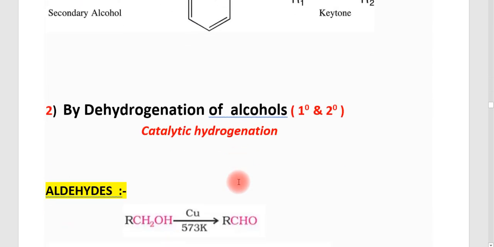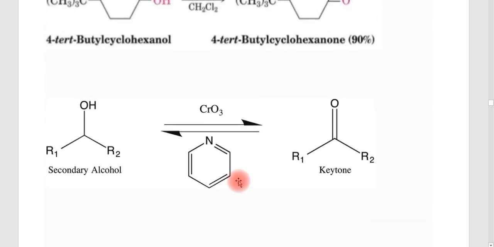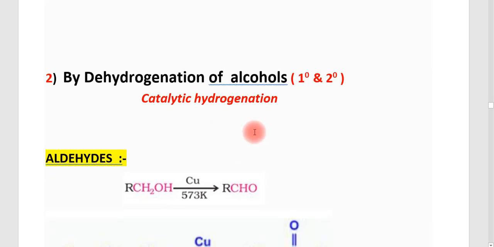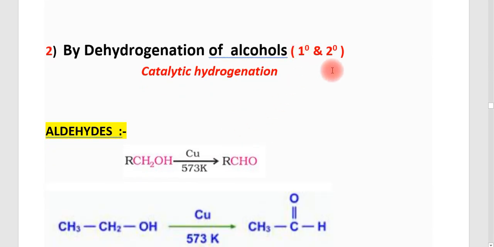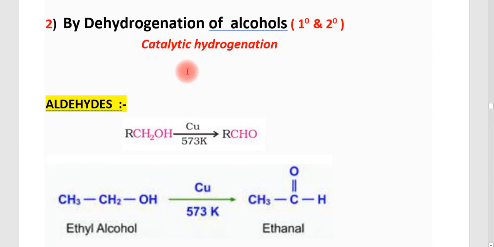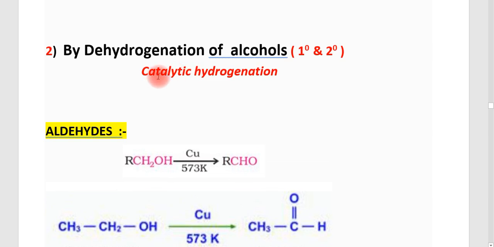Okay, and that is all about the oxidation of the primary alcohol and the secondary alcohol. The oxidation of a primary alcohol will give an aldehyde, and the oxidation of a secondary alcohol will give a ketone. The next method is the dehydrogenation of alcohols. Here also the primary and the secondary alcohols may undergo dehydrogenation. Mainly the dehydrogenation of alcohol takes place in the presence of a catalyst, so it is otherwise called catalytic dehydrogenation.